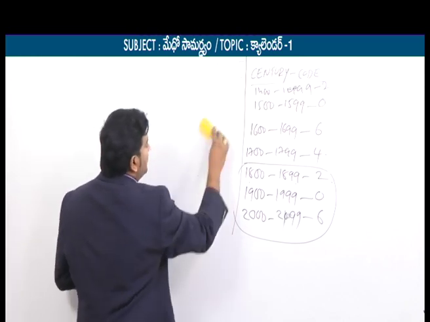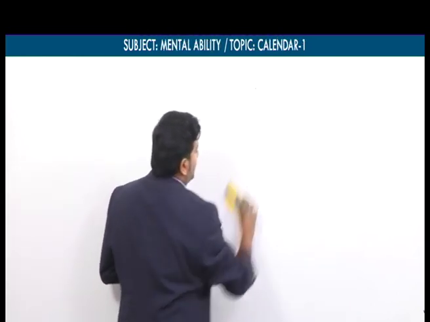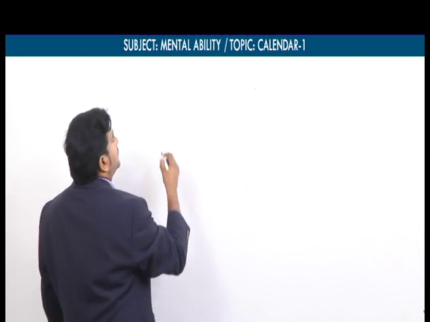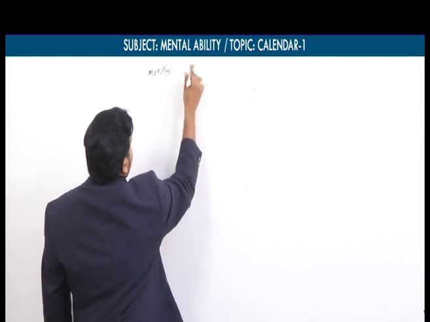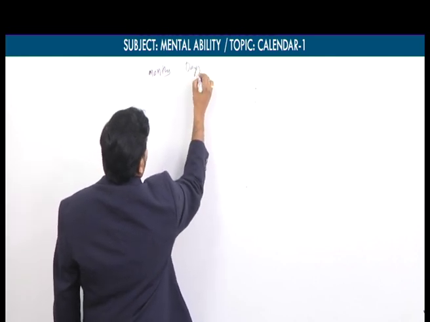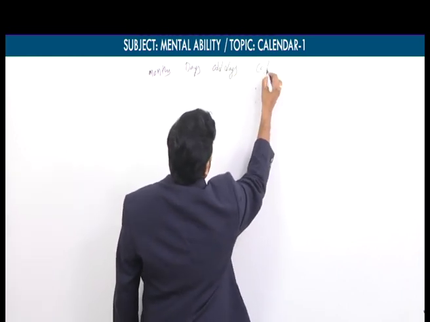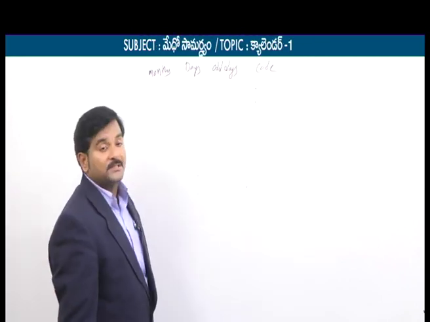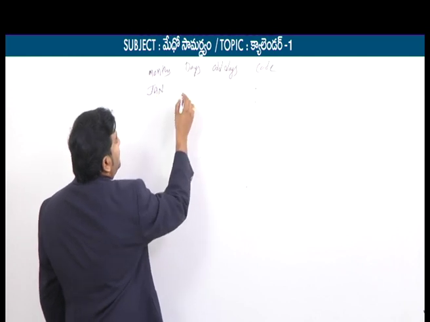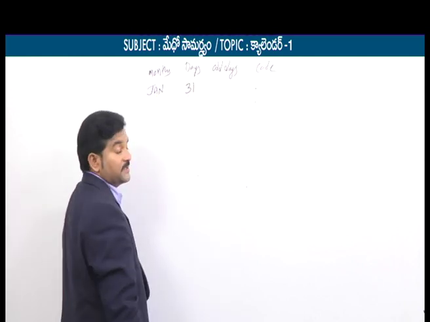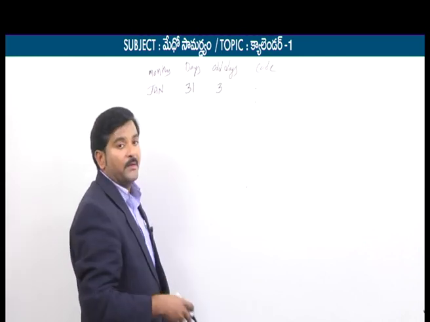So we discussed day codes and century codes, and now we will focus on months and the corresponding codes. We already know every year has 12 months. So on one side months, days in a month, odd days in a month, and then we can discuss the code. For 12 months we need to fill all these columns. Let's say the first month is January. Everybody knows January has how many days? 31 days. If it is 31 days, odd days must be how many? 3.